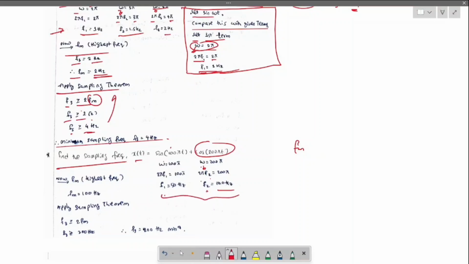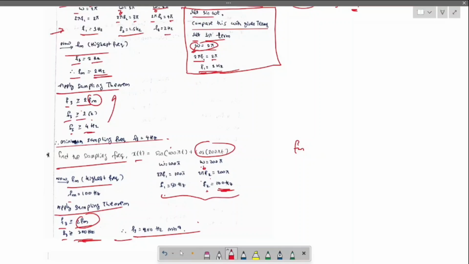By these two terms, you can say that the highest frequency fm is equal to 100 hertz, and apply the sampling theorem: fs is greater than or equal to 2fm, where fm equals 100 hertz. So 100 into 2 is 200 hertz. Therefore the minimum sampling frequency is 200 hertz. Okay, I hope you got the idea about the sampling theorem.